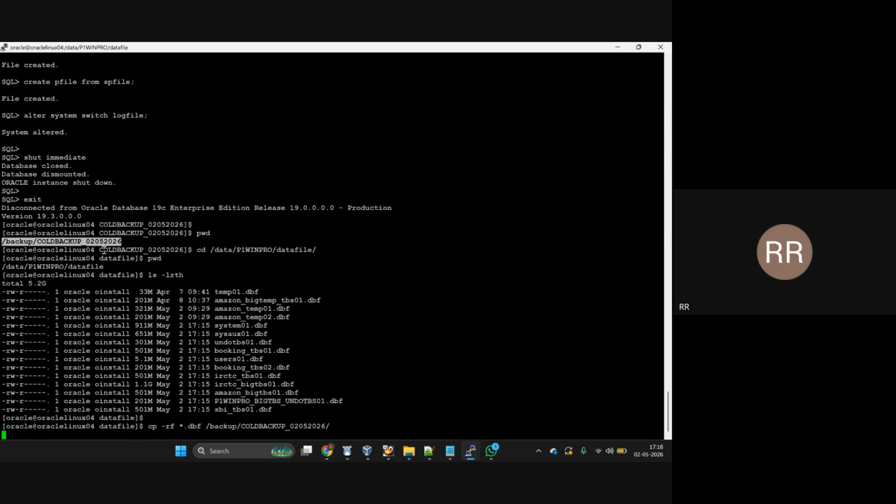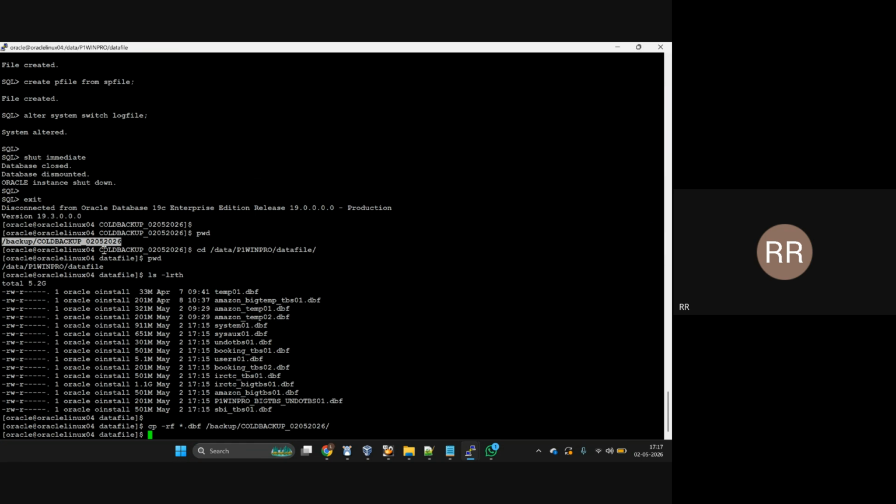Sir, in cold backup, are we taking all the database files inside this? Yes, all database-related data files, control file, and redo logs are also included. If I have these three files, can I restore the DB? Yes, I can restore quickly.